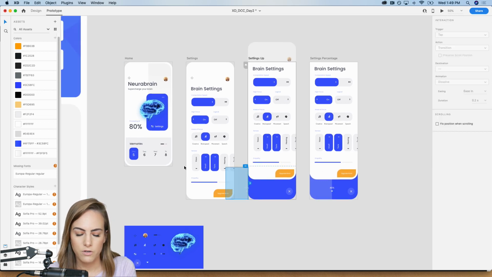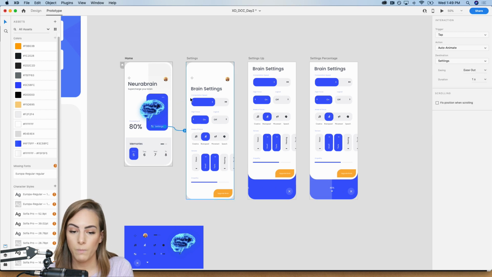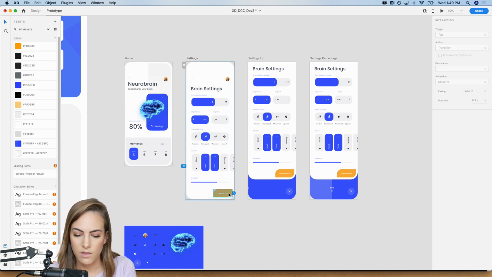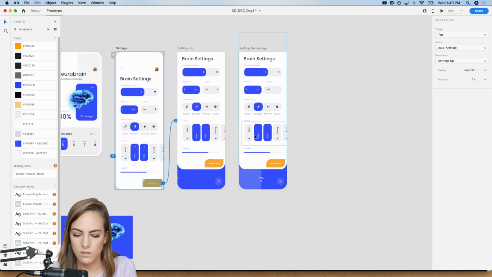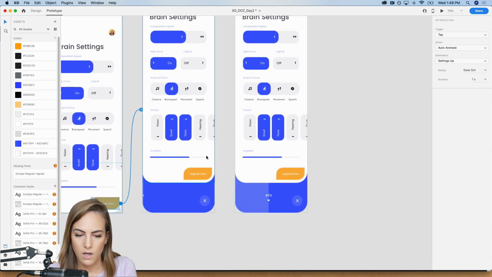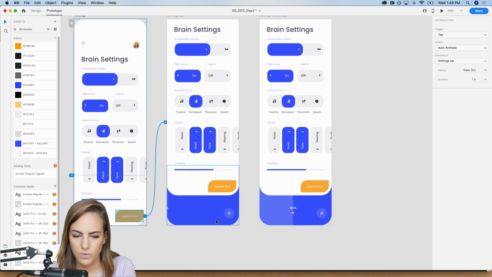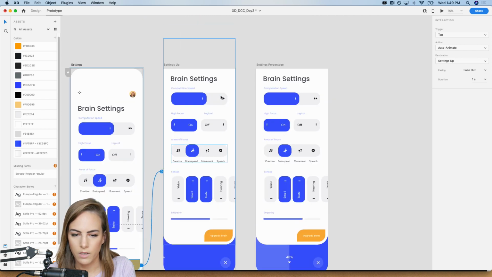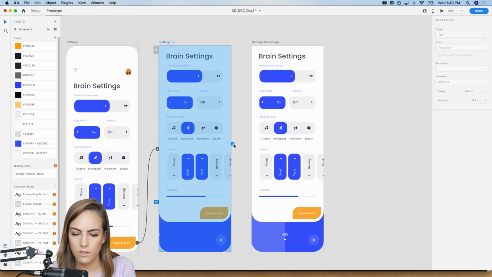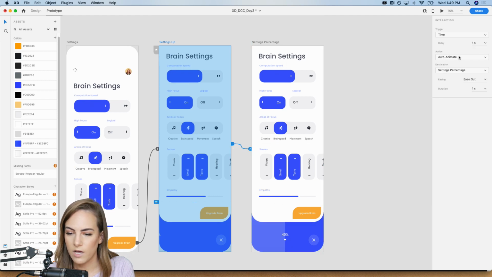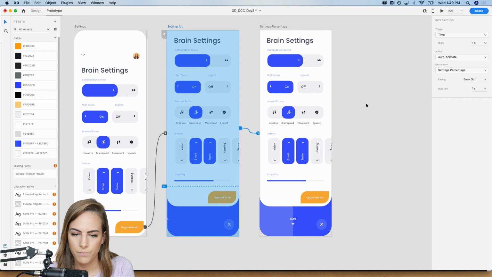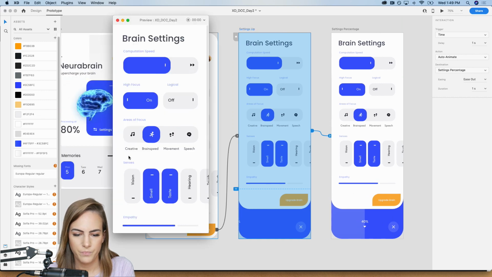So I'm going into prototype now. So we want to hit settings from the home page over to the first page, and then we'll hit update to the third page, and then we want this to be auto-animate. Okay, perfect. And we want to select this whole artboard, and then go over to the last one, auto-animate again. Perfect. Okay, let's see how this looks.